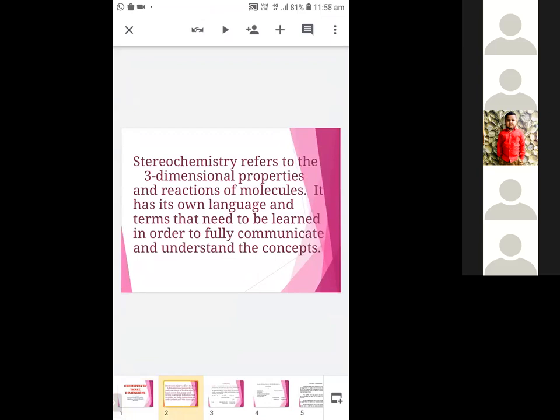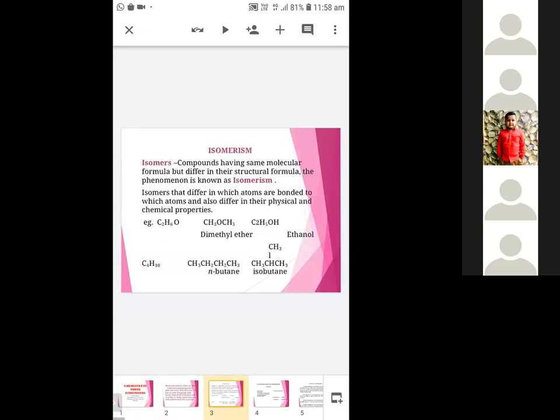Stereochemistry refers to the 3-dimensional properties and reactions of molecules. It has its own language and terms that need to be learned in order to fully communicate and understand the concept. First, let's see about isomerism. The compounds having the same molecular formula but differing in their structural formula are known as isomers.